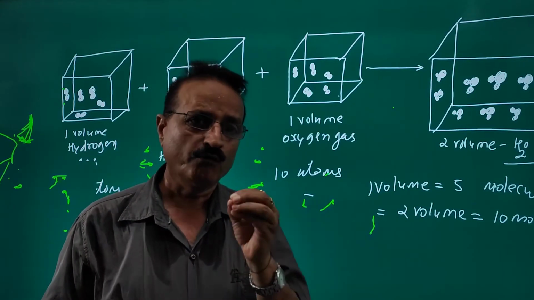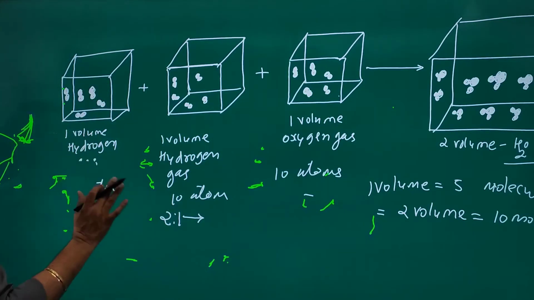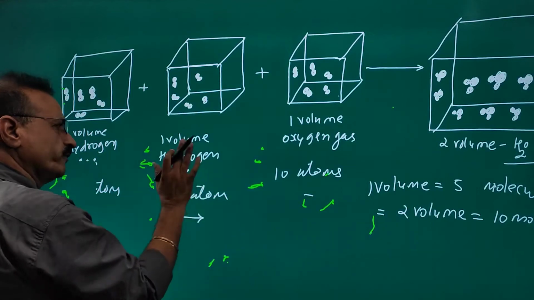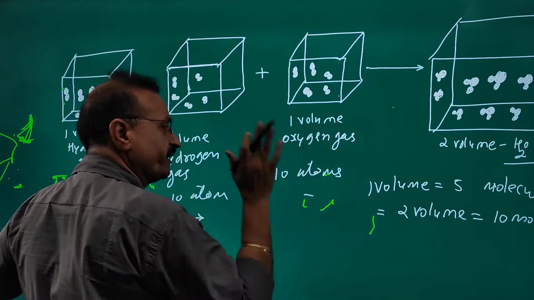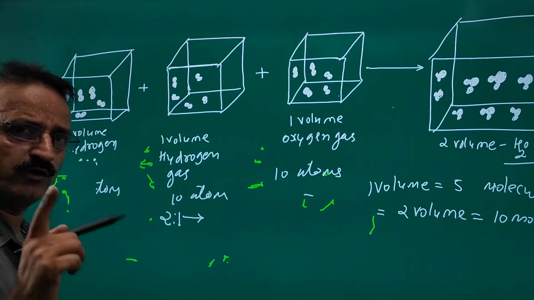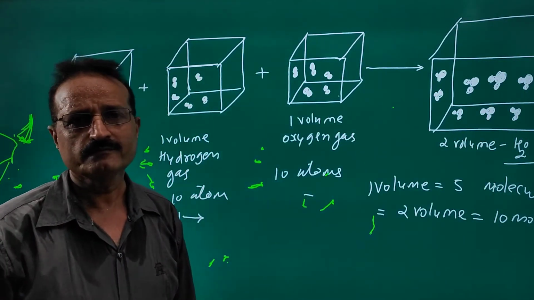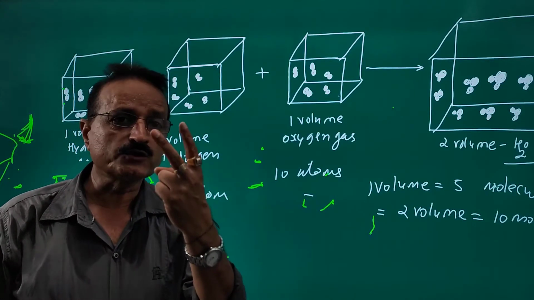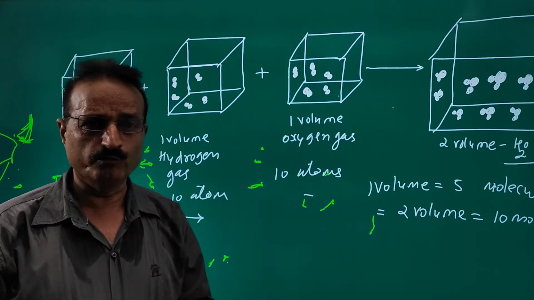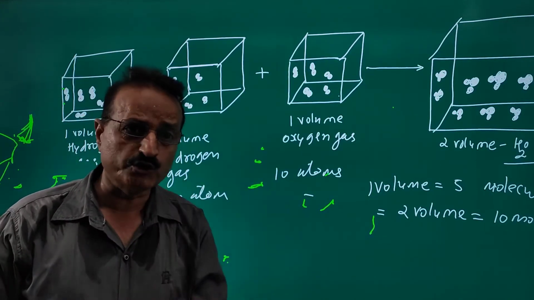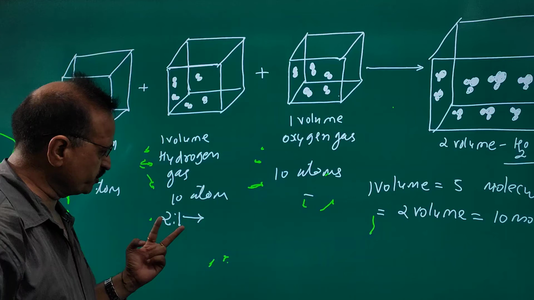You just consider 5 molecules equal to 1 volume. I have written 5 molecules, 1 volume. Here also 5 molecules, 1 volume. Here also 5 molecules, 1 volume. It proves that 5 molecules equal 1 volume. So here there are 10 molecules, which means it is 2 volume. Vapor of H2O will give 2 volumes, and in the vapor of H2O the ratio is hydrogen 2 volume and oxygen 1 volume. So the ratio is 2:1.